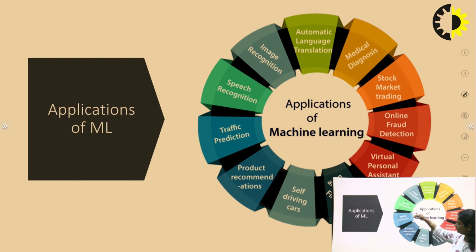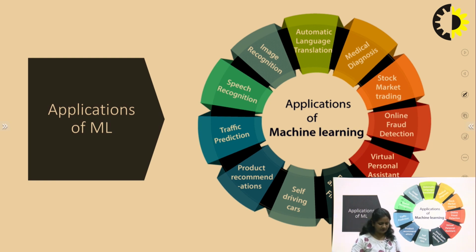Speech recognition, traffic prediction, product recommendation, self-driving cars, email spam and malware filtering. Another one is virtual personal assistant, online fraud detection, where machine learning is used, stock market trading, medical, automatic image recognition, and speech recognition, and so on.